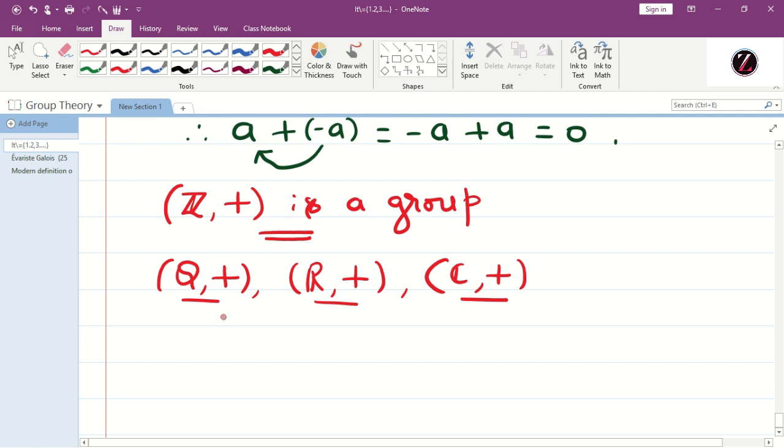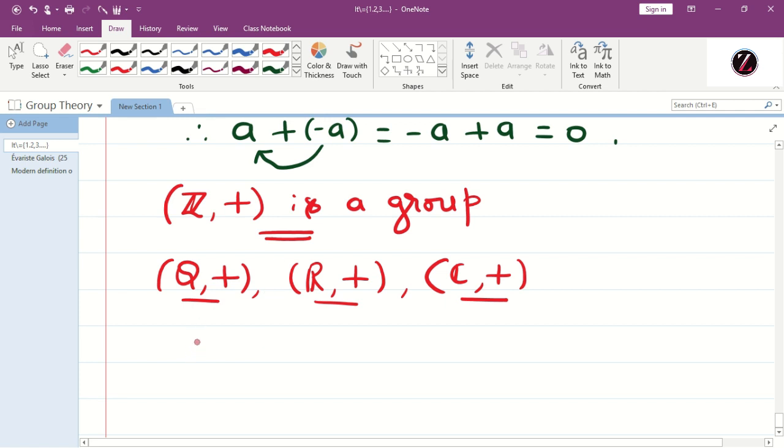So Z plus, Q plus, R plus, C plus are all groups. And you can verify, we have considered plus as the binary operation. You can replace that by minus or dot or division, and you check whether it becomes a group. To become a group, you should satisfy all the 4 laws. If any one of the laws fails, then it is not a group.